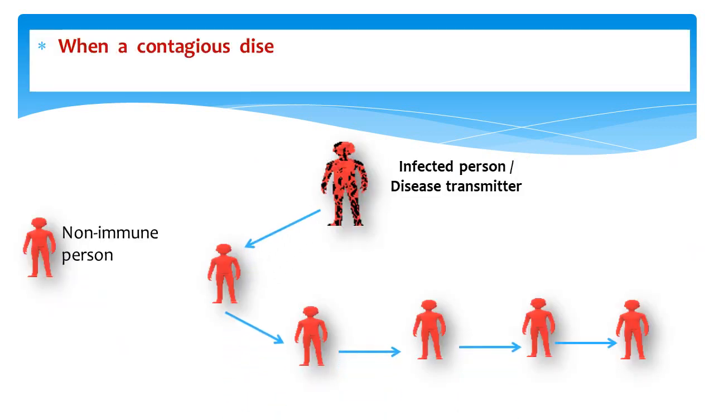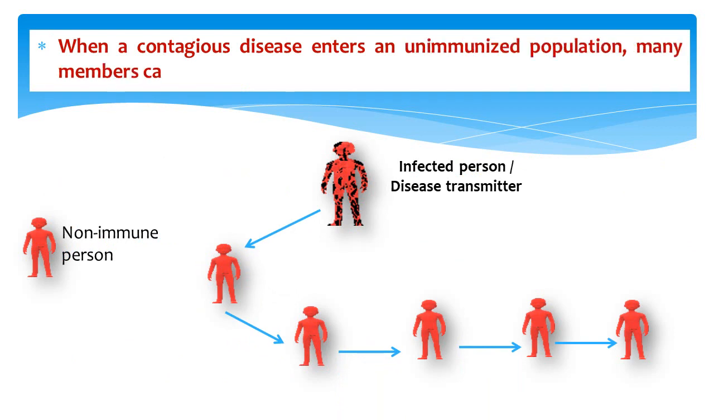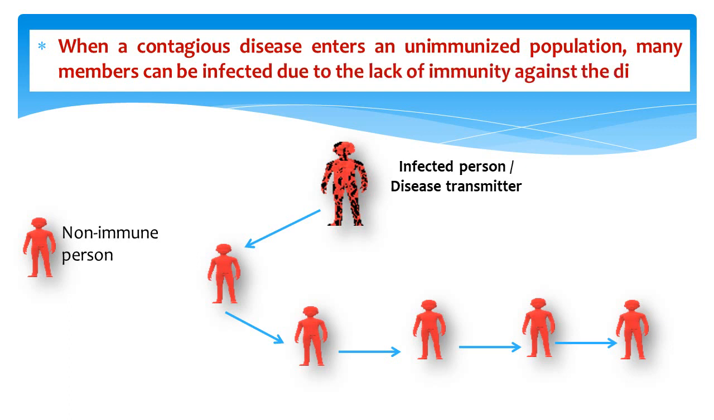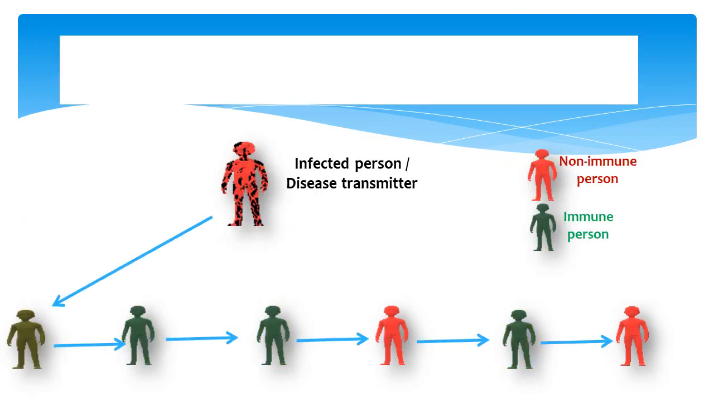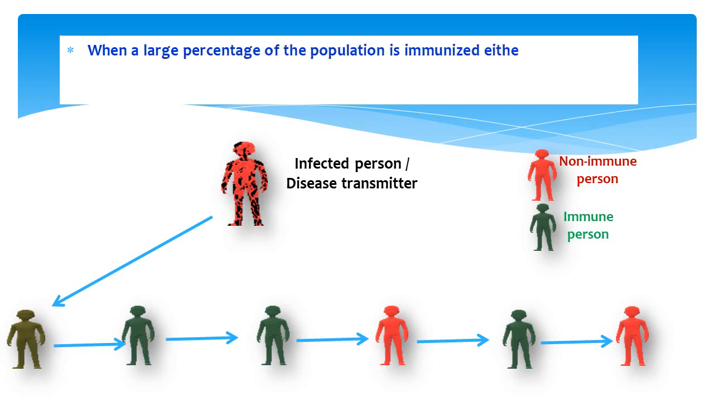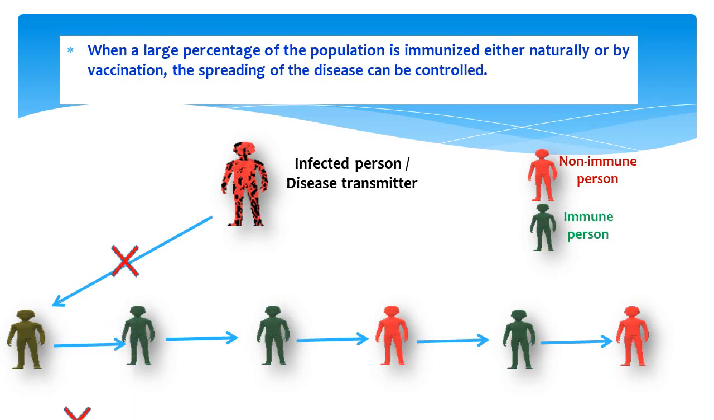When a contagious disease enters an unimmunized population, many members can be infected due to the lack of immunity against the disease. However, when a large percentage of the population is immunized, either naturally or by vaccination, the spreading of the disease can be controlled. For transmissible diseases which spread from person to person, it will be difficult to maintain a chain of infection when most of the population is immunized.